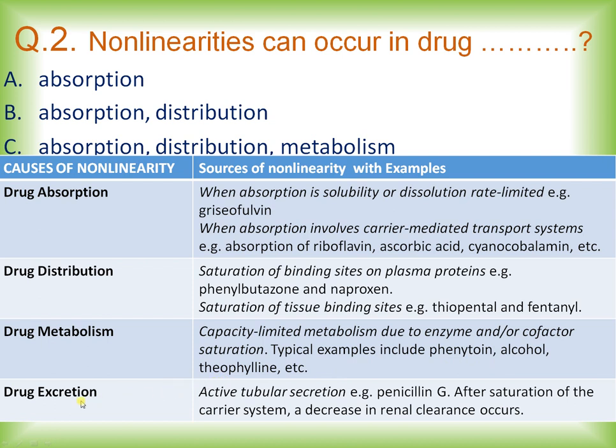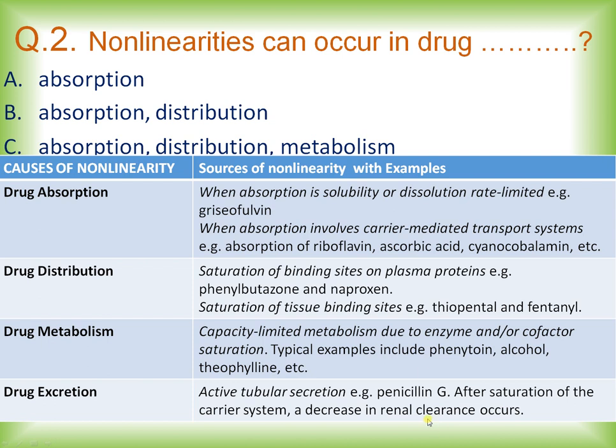And from the category of drug excretion, active tubular secretion. An example is penicillin G. After saturation of the carrier system, there is a decrease in the renal clearance.